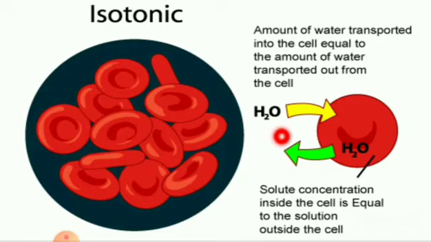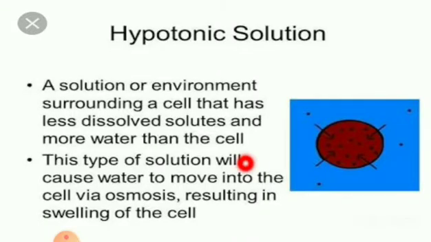First, isotonic. Here, the concentration of the external and internal solution of the organism are the same. The amount of water transported into the cell is equal to the amount of water transported out of the cell. Both are the same. Solute concentration inside the cell is equal to the solution outside the cell. This is isotonic.